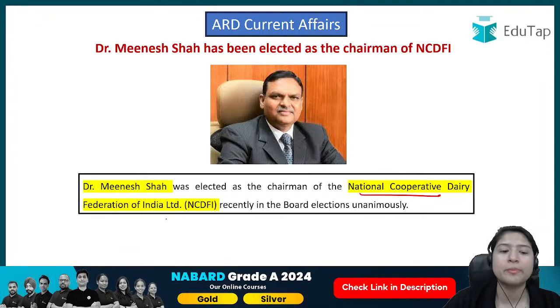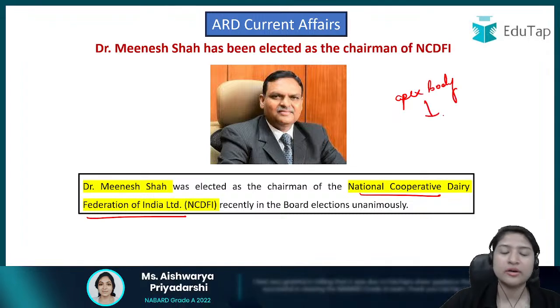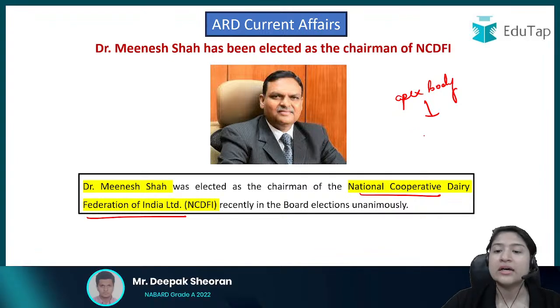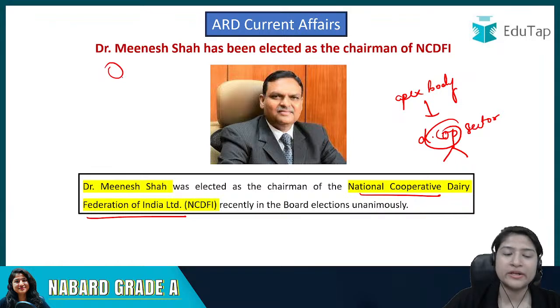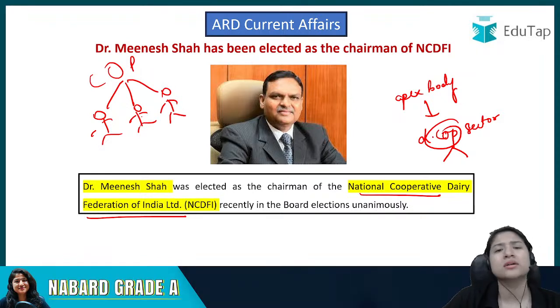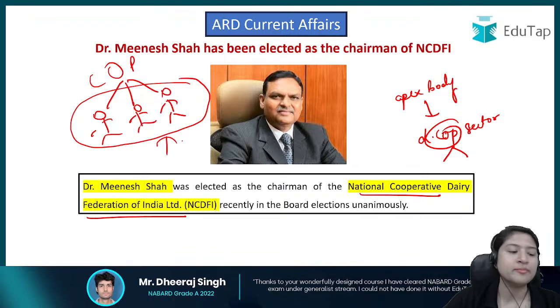What is this? The National Cooperative Dairy Federation of India. You can simply understand it to be an apex body, apex body of what? We are talking about the apex body of the dairy cooperative sector in India. ठीक है, so what are cooperative societies? Basically देखो, in a cooperative society, many people come together with common needs, common goals and common products, common output, everything. They come together as a whole unit so that as a whole they can have much more profit, right?